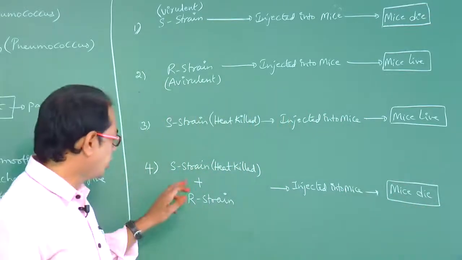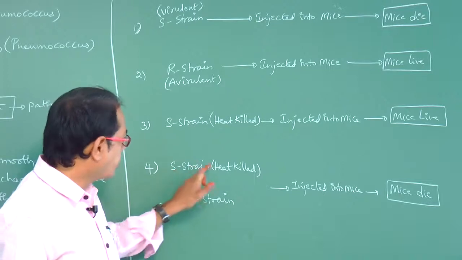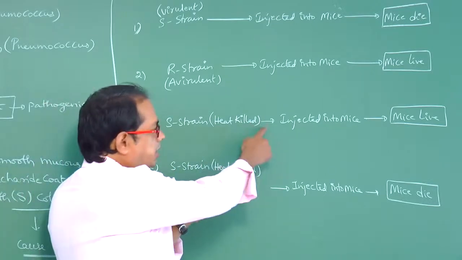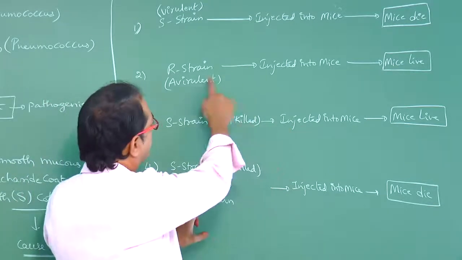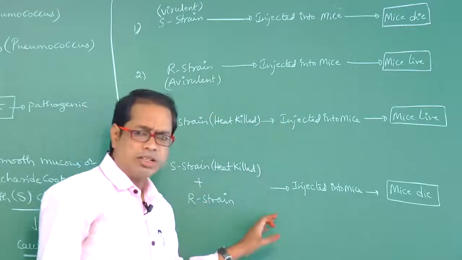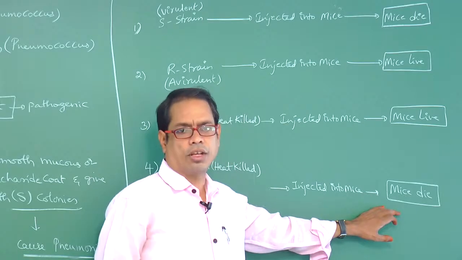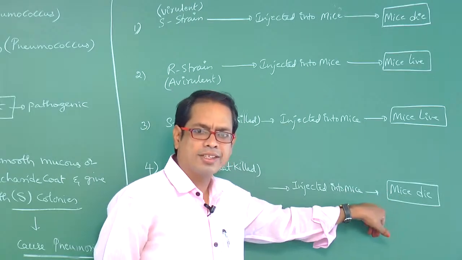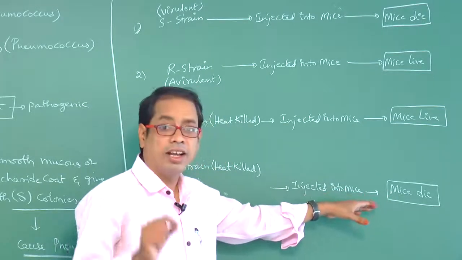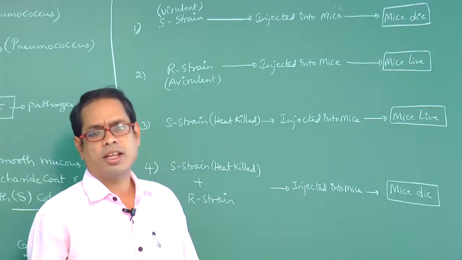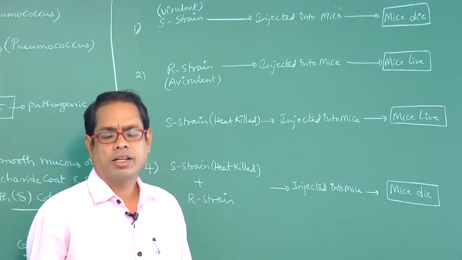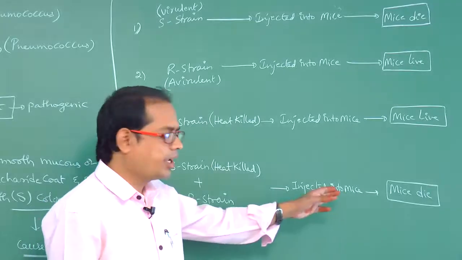Generally, see here, when heat killed S strain is given the mice live, and with R strain also the mice live. Then what is the general condition? At last the mice will live in this condition only. But here what happens? These mice were dead. What is the reason for the death of these mice?